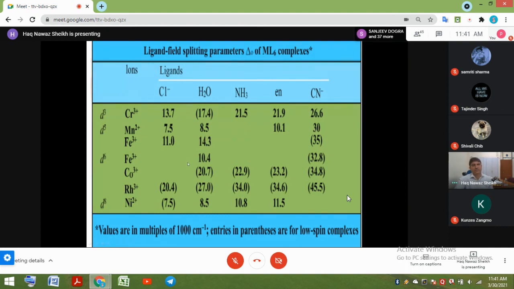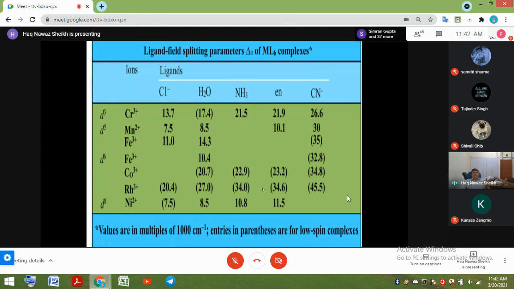Similarly, for cobalt you can see low spin with water, low spin with ammonia, low spin with ethylene diamine, and then cyanide, all low spin complexes and increasing. Rhodium 3, which is below cobalt 3, you can see has larger crystal field splitting. For water, it is 20.7, and for rhodium it is 27. For ammonia, it is 22.9, and it is 34 for rhodium.